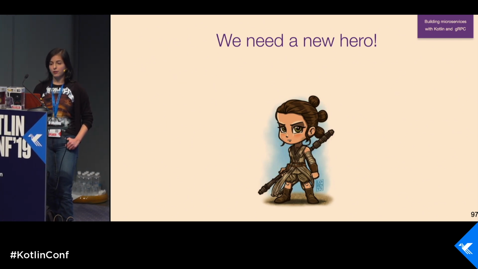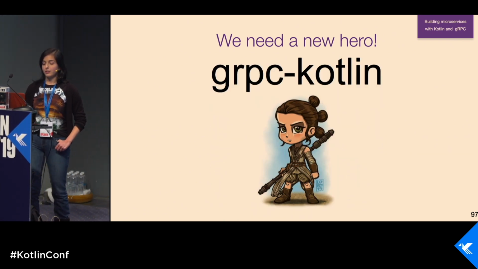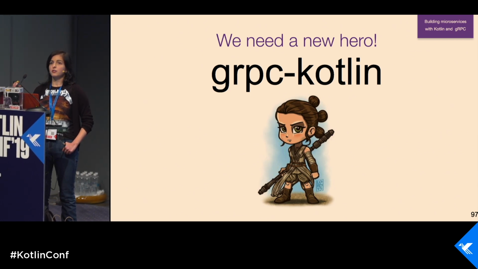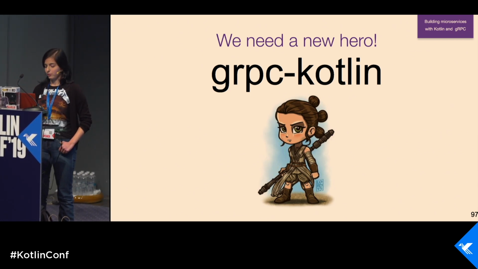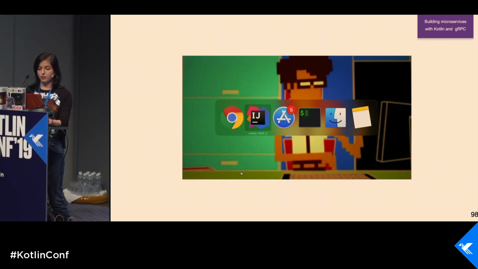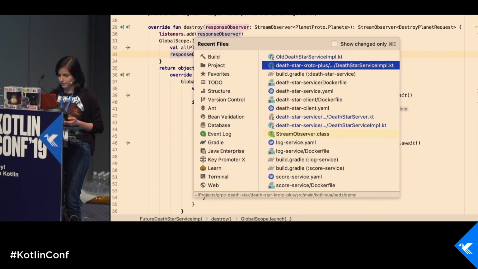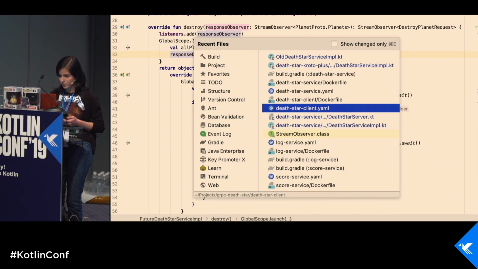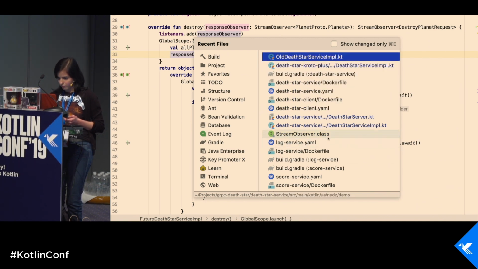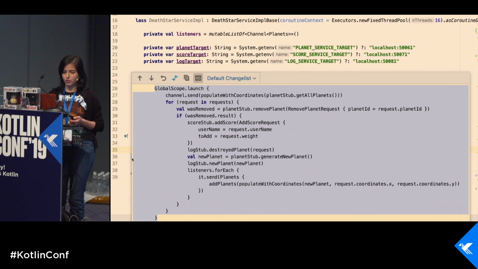And the first hero I found was gRPC Kotlin. It was quite an interesting library, which was really easy. And actually, some part of my demo is written with gRPC Kotlin, and it works. So let's go into code and find how we can use this. So, sorry, here it is. Yeah. So again, I'm a little bit of a cheater.